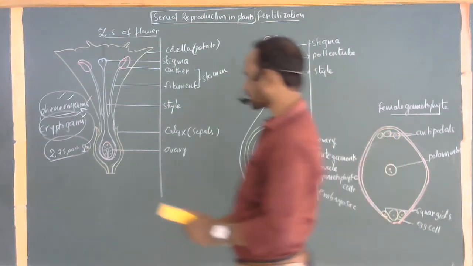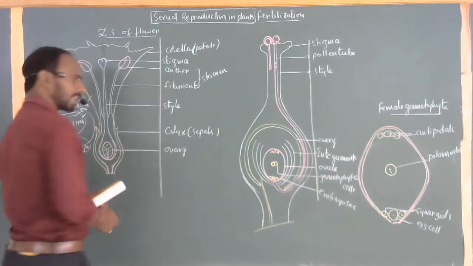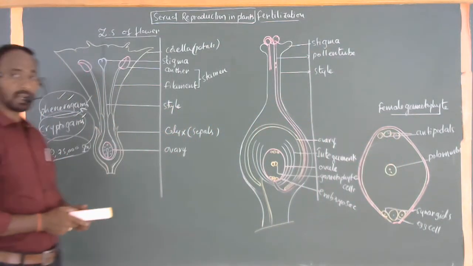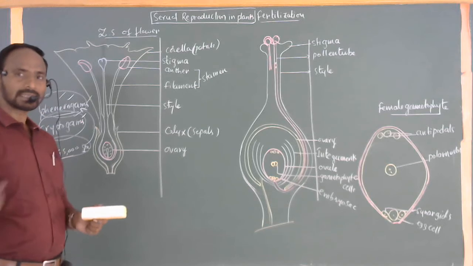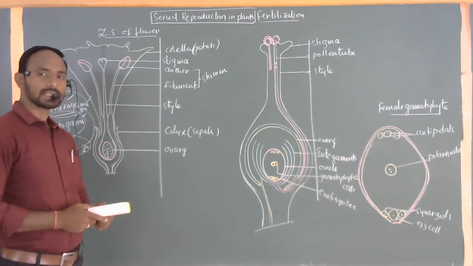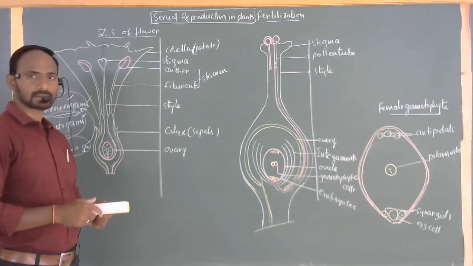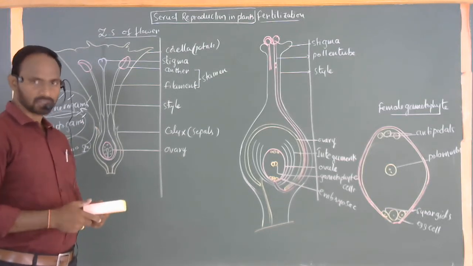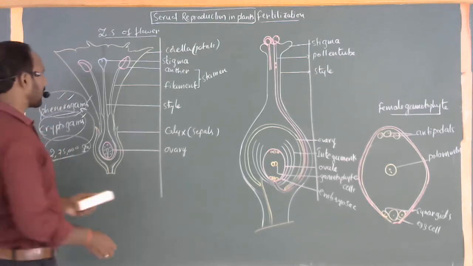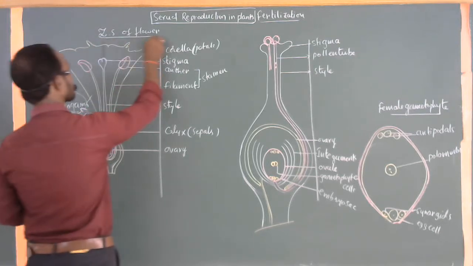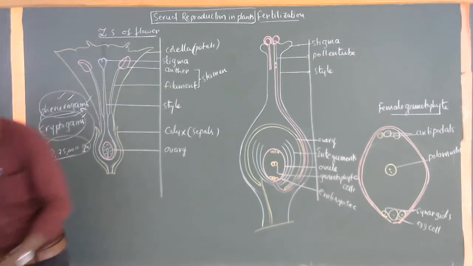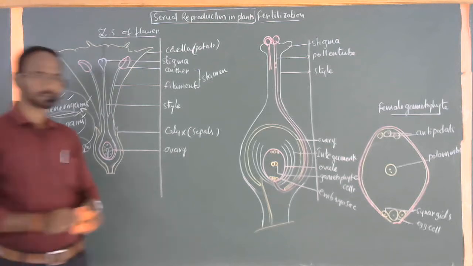Clear? See, we have already taken a typical flower, which you know very well from the primary classes, for example in the 6th and 7th classes. What is a flower? What are the accessory parts? What are the necessary parts of the flower? Here is a typical flower, an LS of a flower. For your easy understanding, I took one flower here.